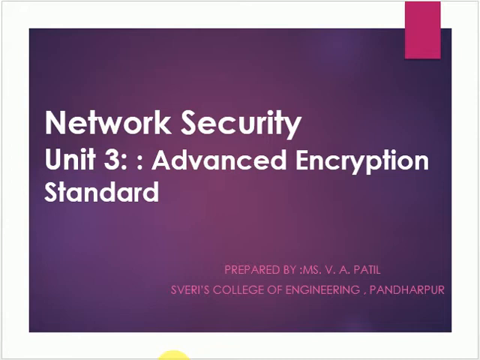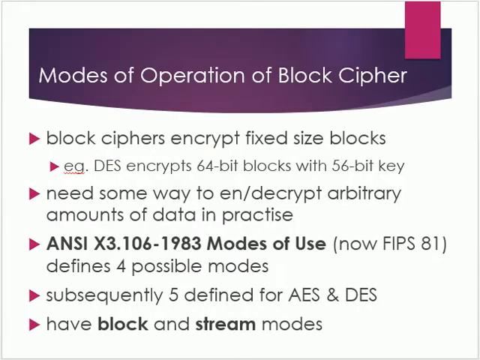In today's session, let us discuss modes of operation of block cipher. We know that block ciphers encrypt fixed size blocks. That means DES encrypts 64 bit blocks with a 56 bit key, while AES encrypts 128 bit blocks with three alternatives of key, that is 128, 192 or 256 bit.